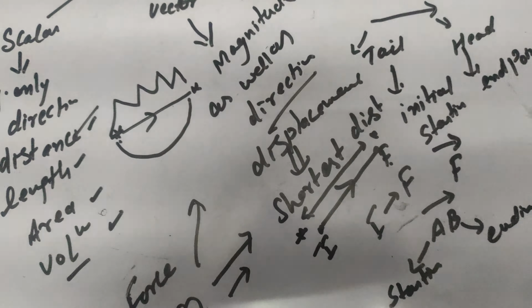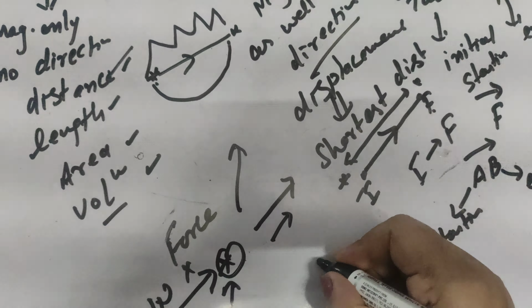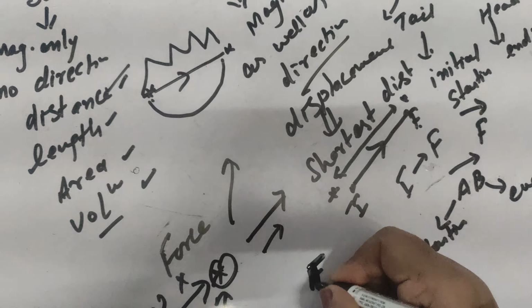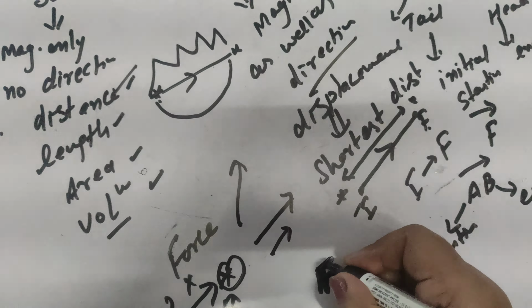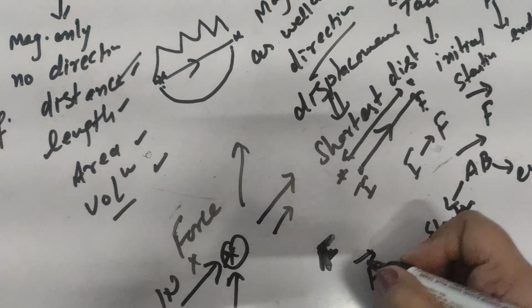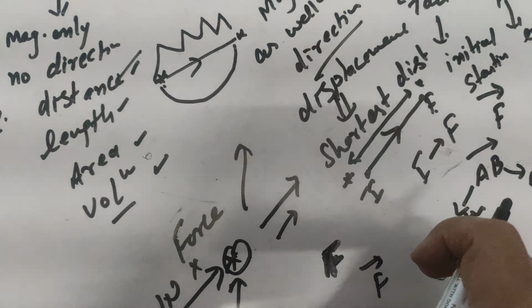Sometimes a vector can be represented by a bold letter also. For example, this F is written in bold letter. That is also a representation of the vector, but what we most conveniently use here is an arrow. Arrow is the most convenient method to represent a vector quantity.